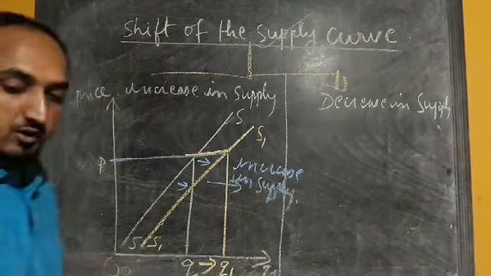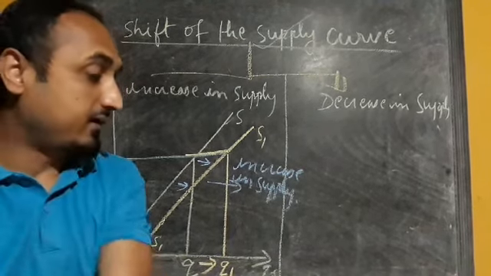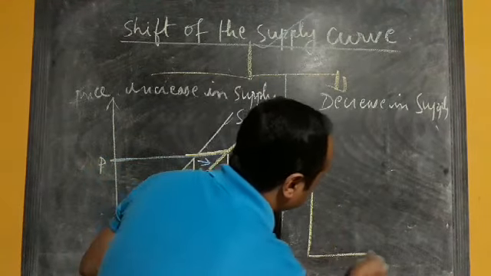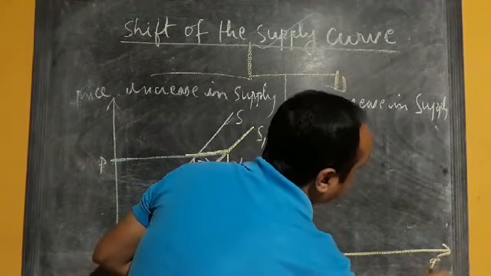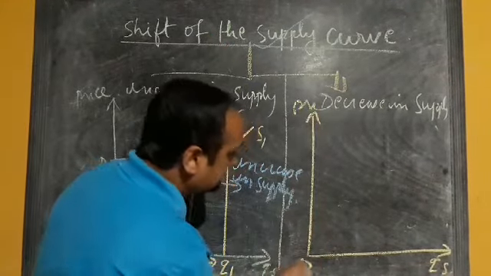Similarly, we can take the other case also, the case of decrease in supply. Here we have quantity supplied, this side we have price, and the origin.